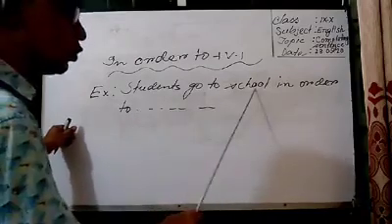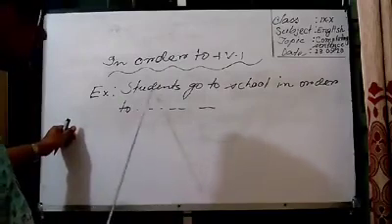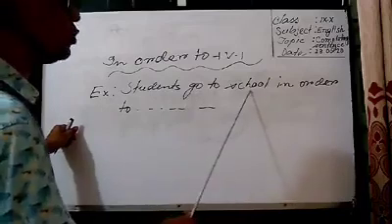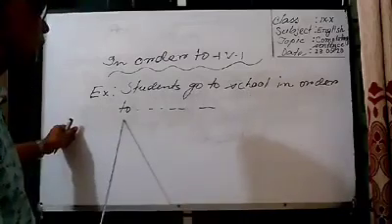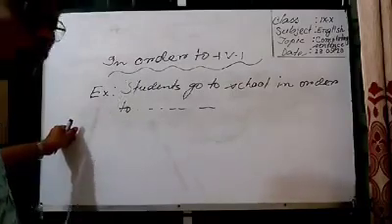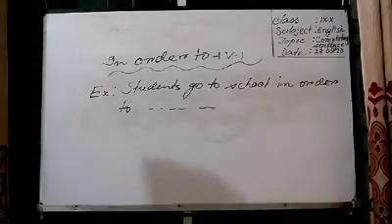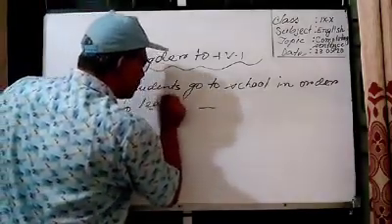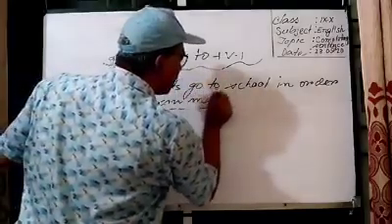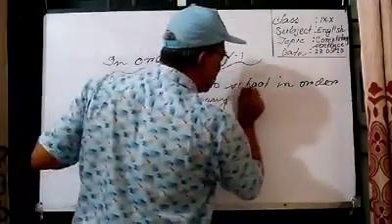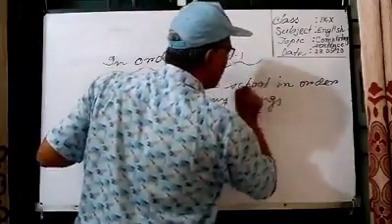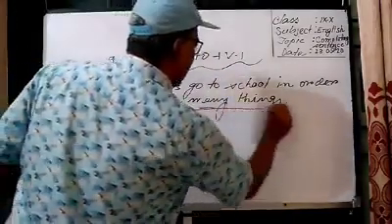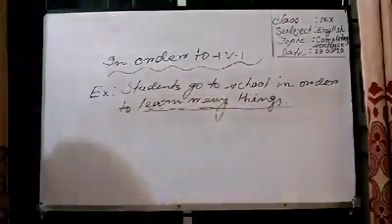Students go to school in order to. Try to understand the meaning of the given parts of the incomplete sentence. Why do students go to school? In order to learn many things. Okay, dear students, I have written in the gap learn many things.